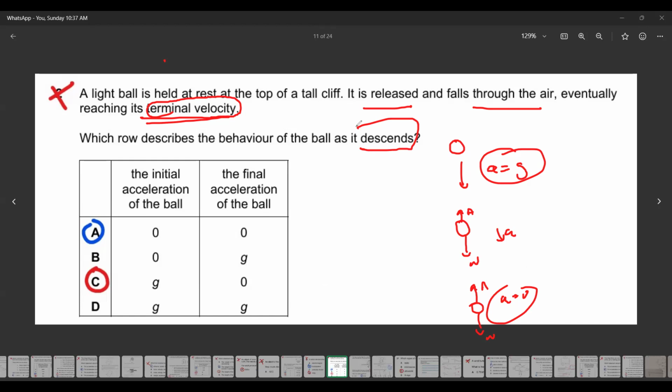Yeah, the question is when it is released. Whenever you calculate an expression, it is always calculated for a time interval. For example, when you release something, the initial velocity is zero, but after 1 second, because it has an acceleration due to gravity, its velocity will be 9.8 meters per second. So what about the acceleration? The acceleration will be 9.8 meters per second squared. Acceleration won't be zero.